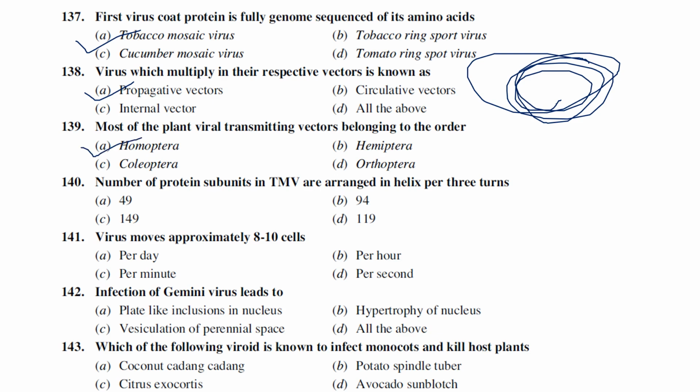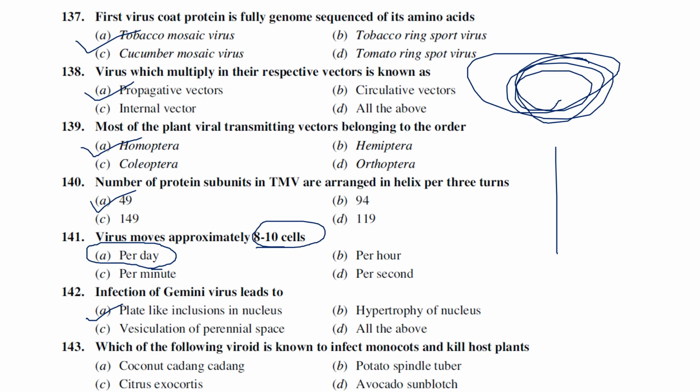Okay, the number of protein subunits in tobacco mosaic virus arranged in a helix per turn. What is the number they are asking? 49 turns. It consists of 49. Okay, and the virus moves approximately 8 to 10 cells per day, or per hour, or per minute, or per second. Actually virus is very small, so it can only move 8 to 10 cells per day, entire day. Okay, infection of Gemini virus generally leads to plate-like inclusion of nucleus.